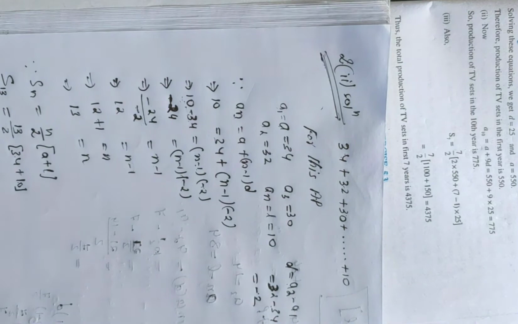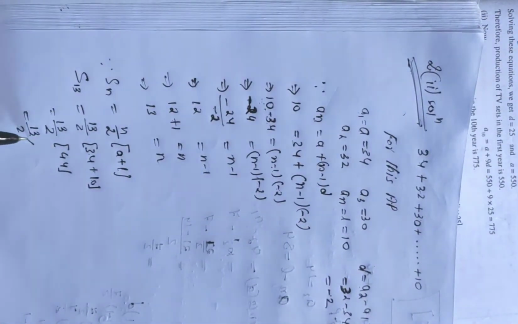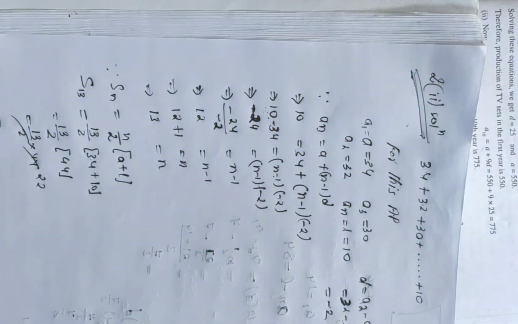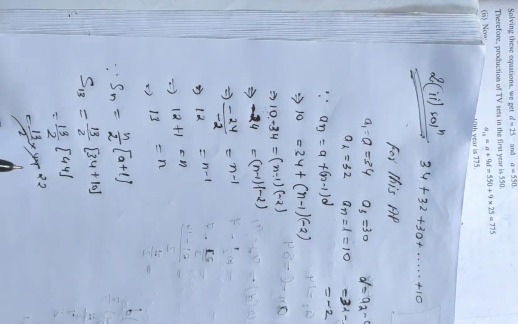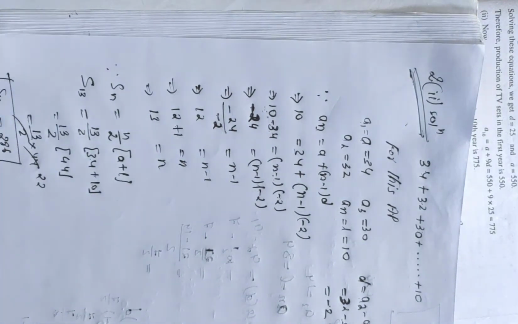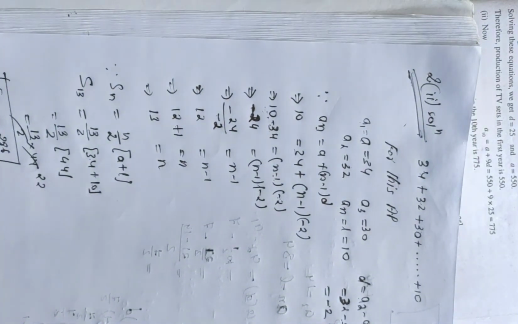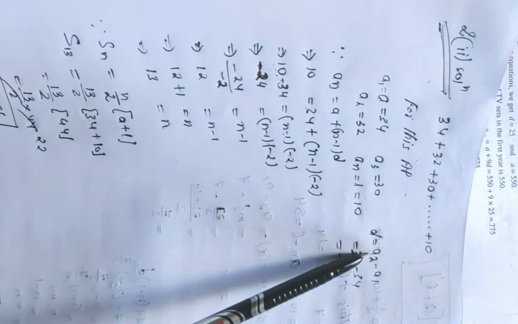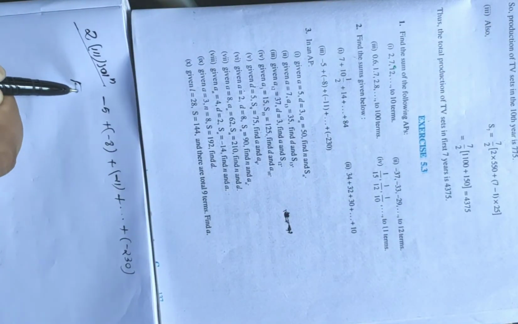Now 13 by 2 into 44, 2 22s are 44. After multiplying 13 into 22 we'll get 286. So S13 equal to how much? 286. So this is the sum of the first 13 terms. It will be the final solution. So the final solution is from here up to here. Next, Roman number 3, for this AP.